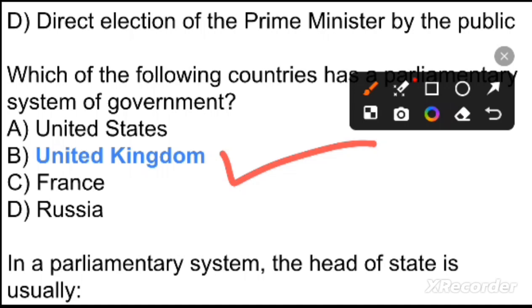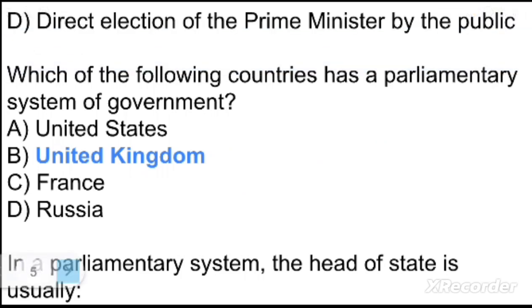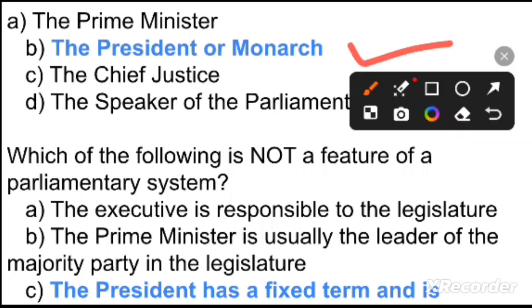Next question is, in a parliamentary system, the head of state is usually option A, the Prime Minister. Option B, the President or monarch. And option C, the Chief Justice. And option D, Speaker of the Parliament. So your right option is option B, the President or monarch. Option B is the right answer.